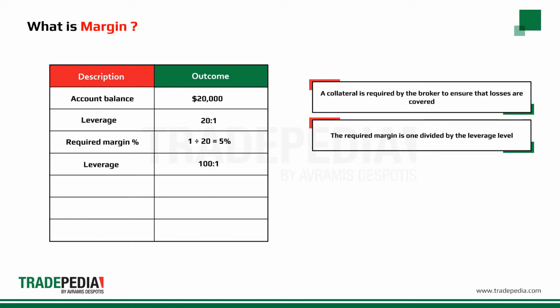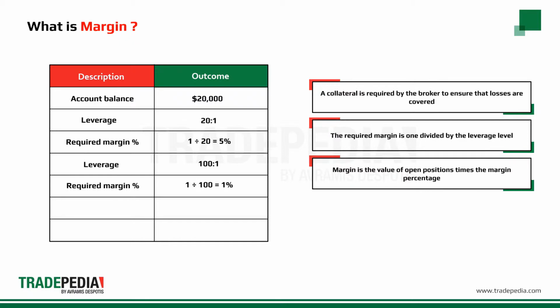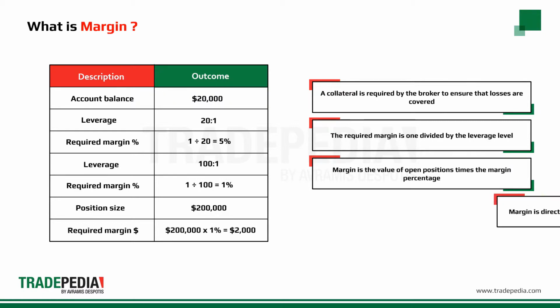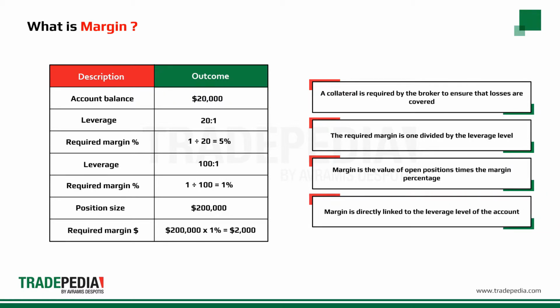If the leverage choice is 100-to-1, the required margin is 1 divided by the leverage level of 100, which equals 1%. Margin is the value of open positions times the margin percentage. So for a margin of 1% and a position of $200,000, the margin will be $2,000. As you can notice, margin is directly linked to the leverage level of the account.